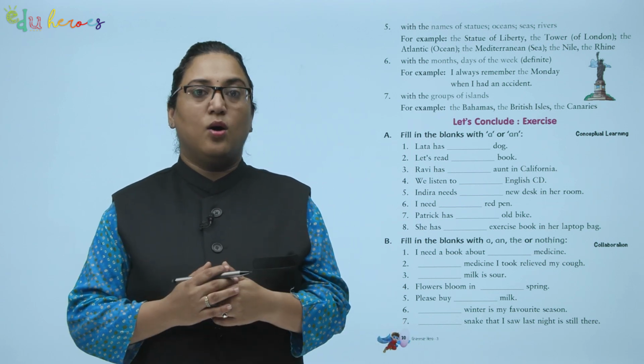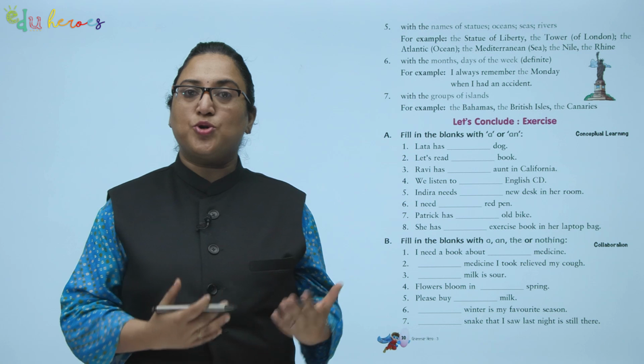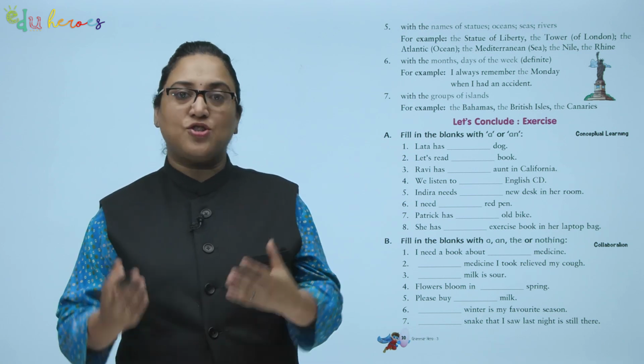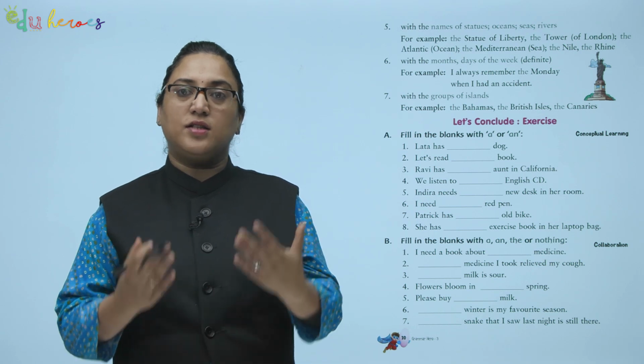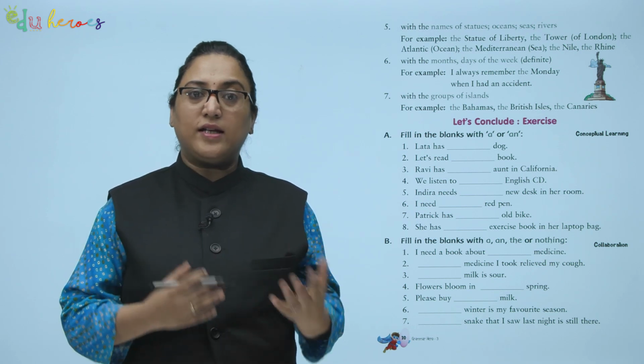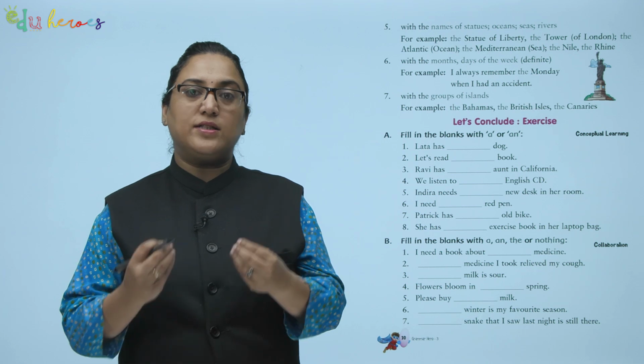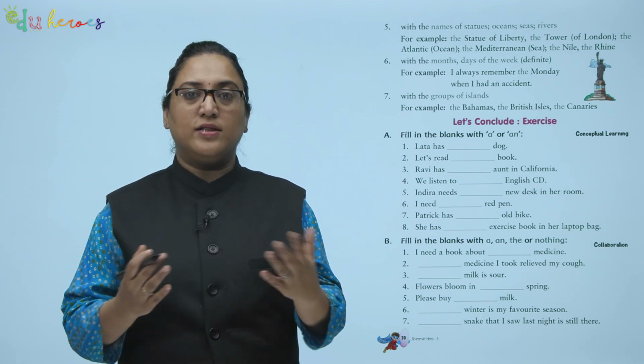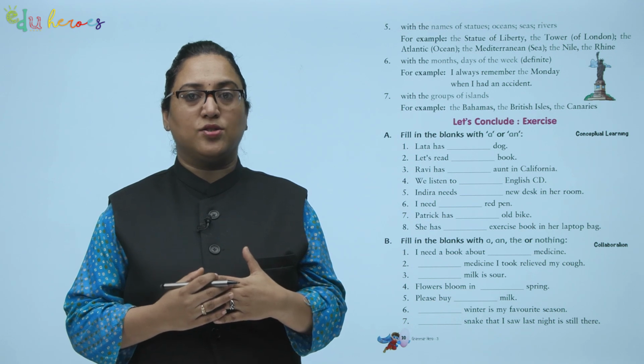Another use is with the names of statues, oceans, seas and rivers. For example, the Statue of Liberty, the Tower of London, the Atlantic Ocean, the Mediterranean Sea, the Nile, the Rhine. All these are examples of ocean, seas or rivers.